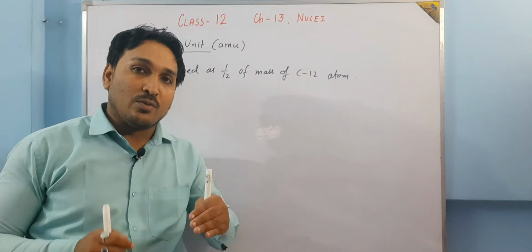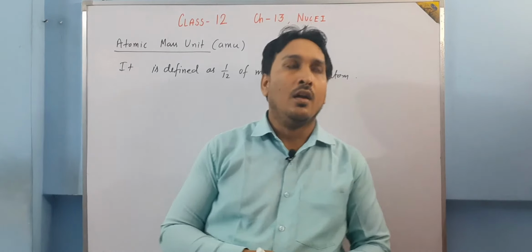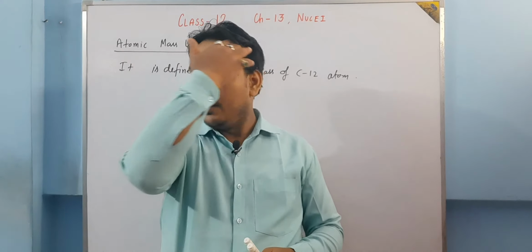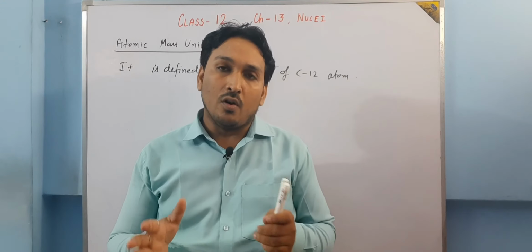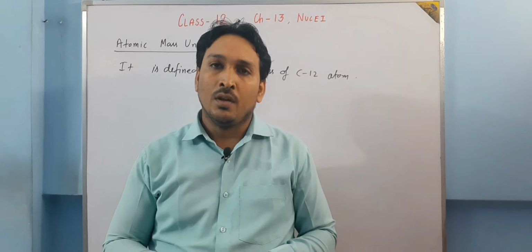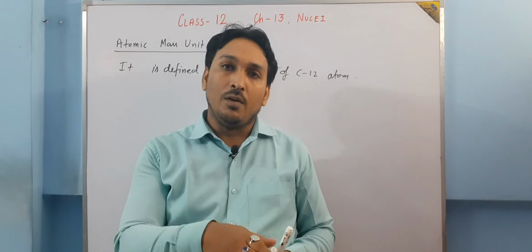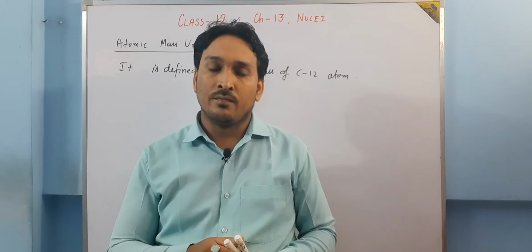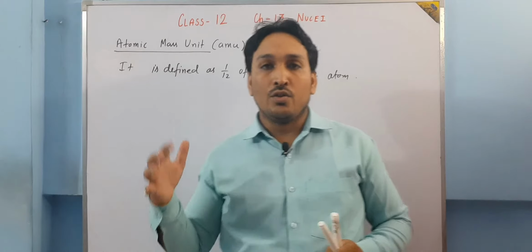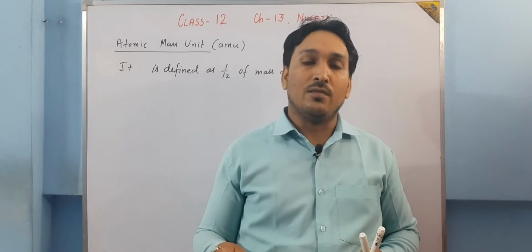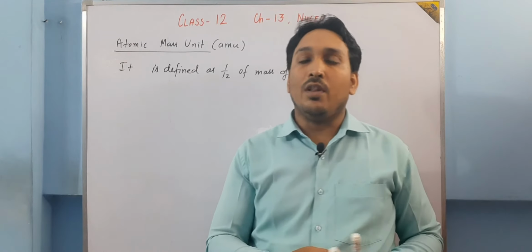And then we calculate all the masses in terms of that only. It is something like, suppose you go to a shop and the shopkeeper has only a 5 kg weight. What can he do? He will measure all the weights in terms of 5 kg only. If you want to take 20 kg, he will weigh the 5 kg weight 4 times. In the same manner, we have taken a certain mass and defined it as the atomic mass unit. So the masses of neutron, proton and electron are converted into atomic mass units, and then we proceed with our calculations.